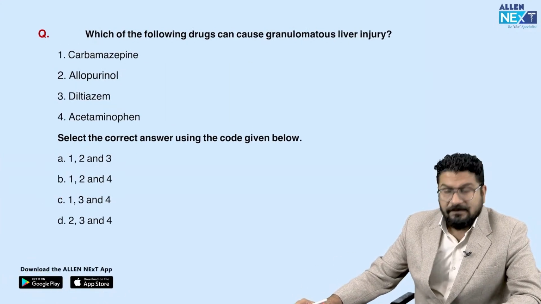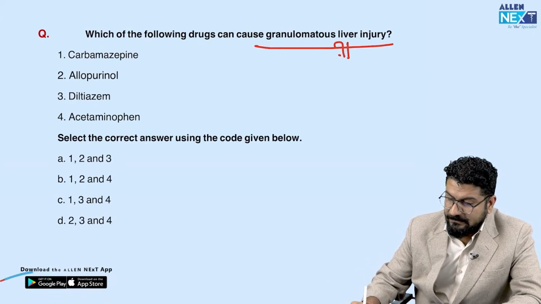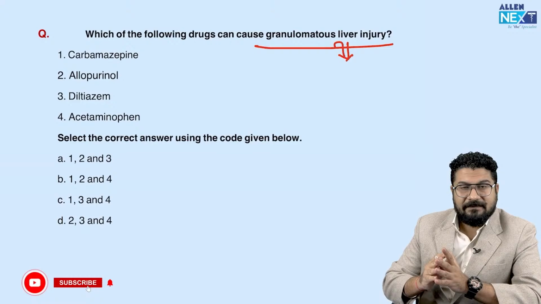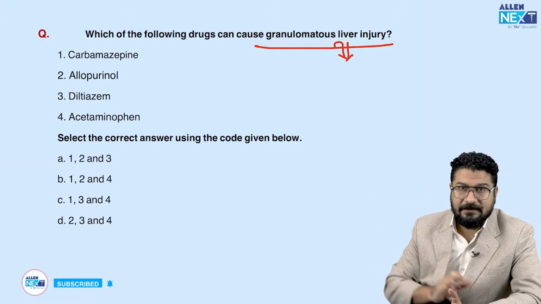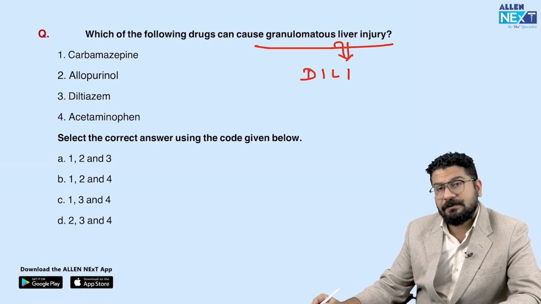Okay, again, this is a straightforward question from the Harrison table. You can see granulomatous liver injury. So, like you can see, there's a table with a list of drugs in Harrison that can cause it. We use the term DILI for this. DILI means drug-induced liver injury.